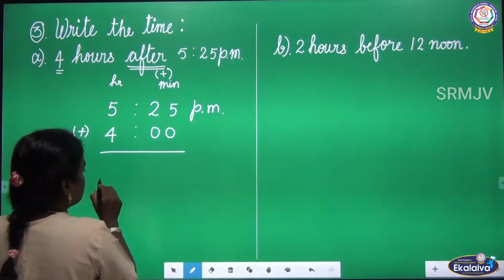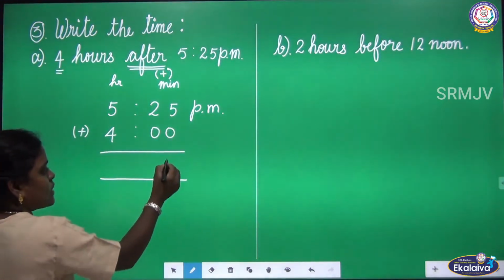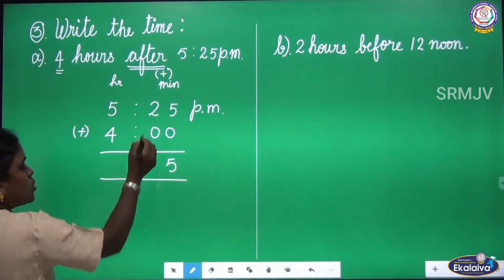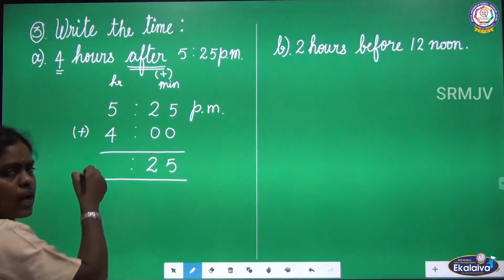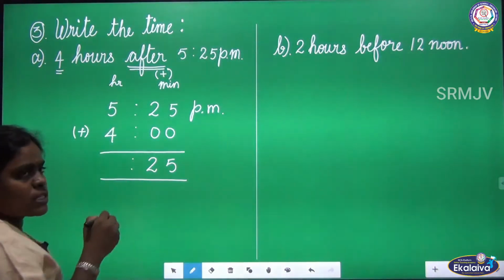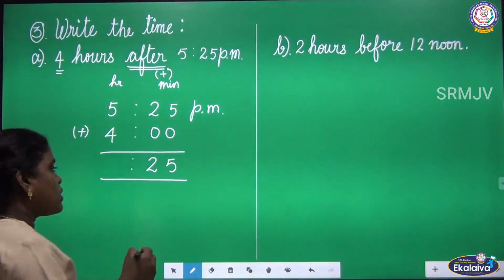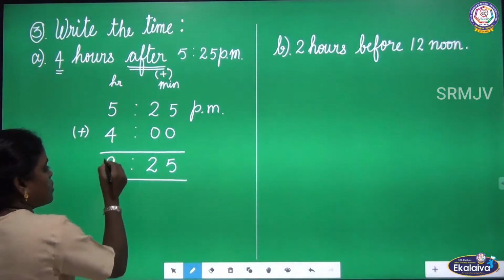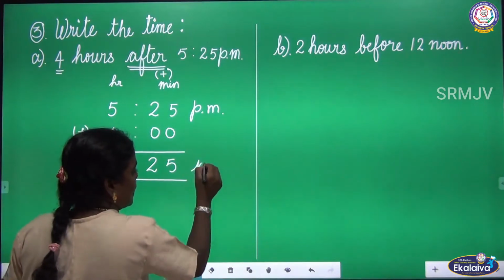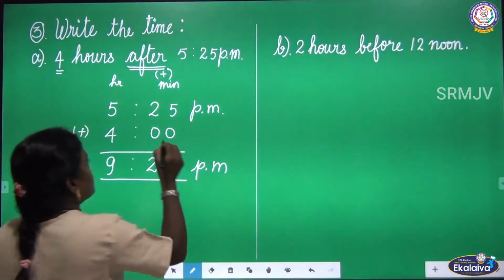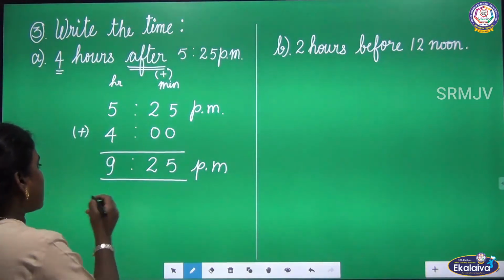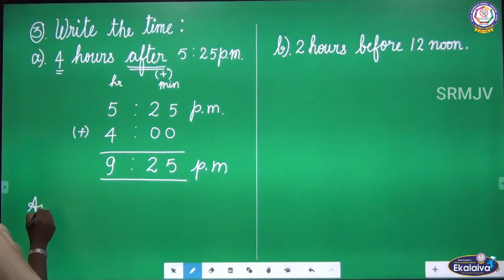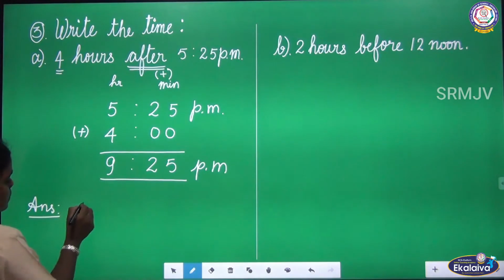Now let us add the numbers. 5 plus 0, 5, 2 plus 0, 2, and now add the hours column. 5 plus 4 is 9. So here the period is PM. So 5:25 after 4 hours, the time is 9:25 PM.